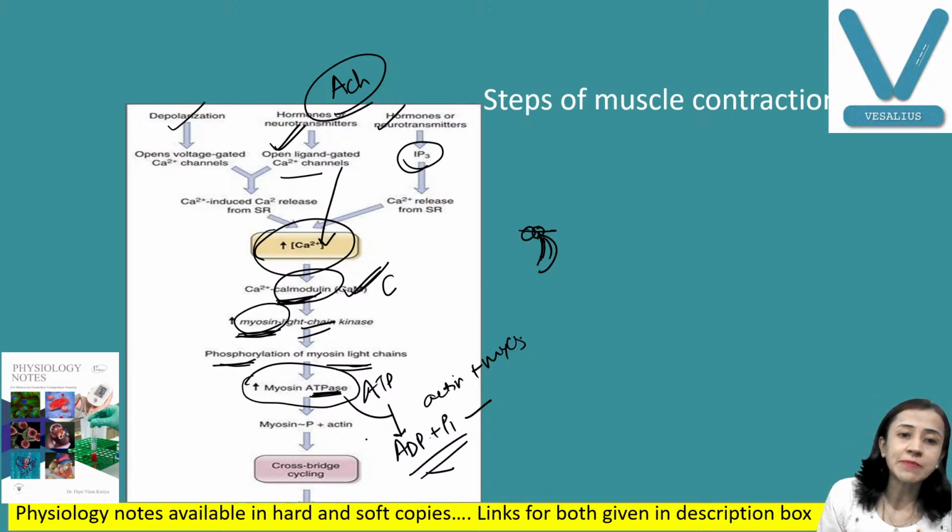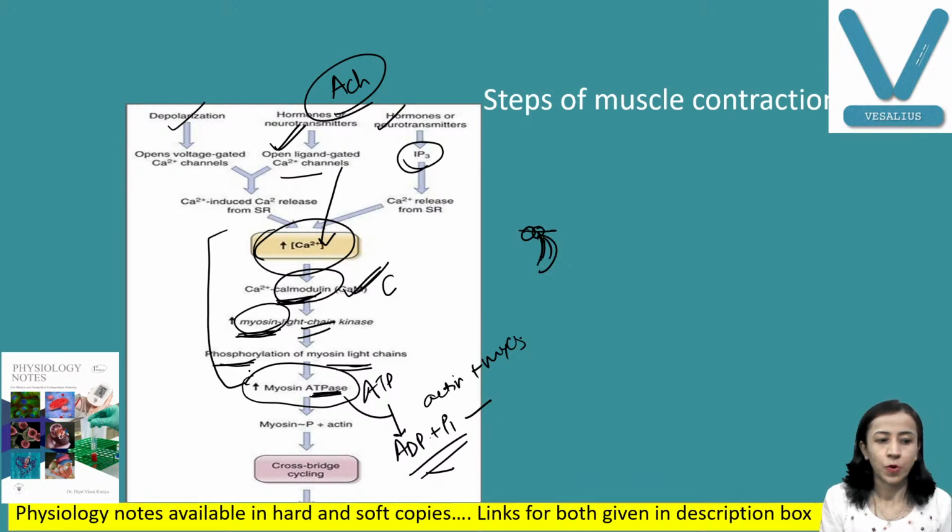So the last steps are similar. The only difference is in these three steps: calcium binds with calmodulin; the calcium calmodulin complex is formed, which causes an increase in myosin light chain kinase and phosphorylation of myosin light chain; and there is an increase in myosin ATPase, which degrades ATP into ADP and phosphate.